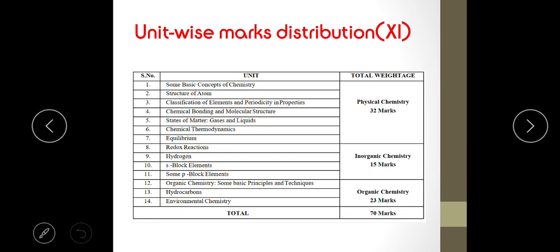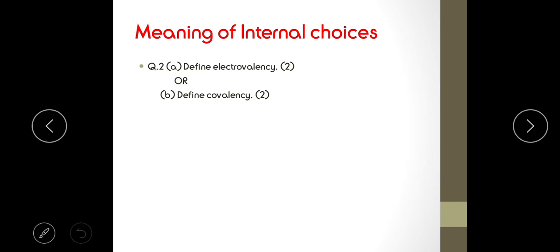Now this is the unit-wise marks distribution. All these units will be there. The whole syllabus is divided into 3 parts, that is physical chemistry, inorganic chemistry and organic chemistry. Physical chemistry consists of 32 marks, which is quite important, and organic chemistry, which has only 3 chapters, consists of 23 marks, which also becomes important. Inorganic chemistry will have 15 marks, and these are the chapters that are there.